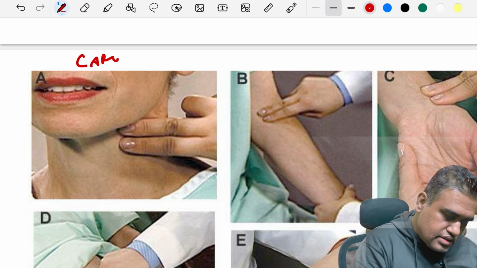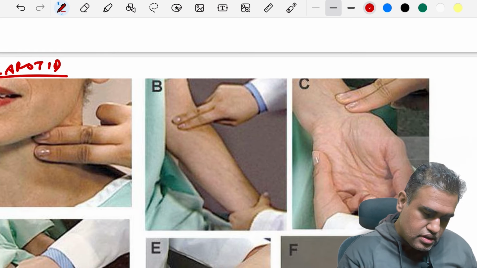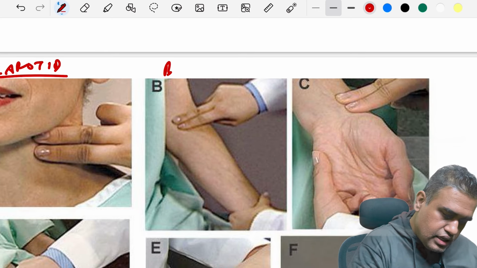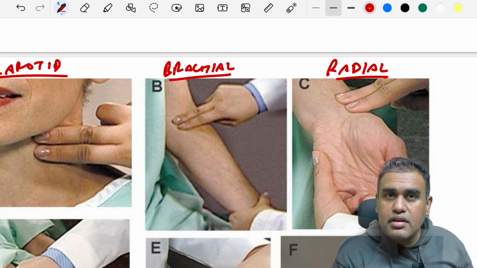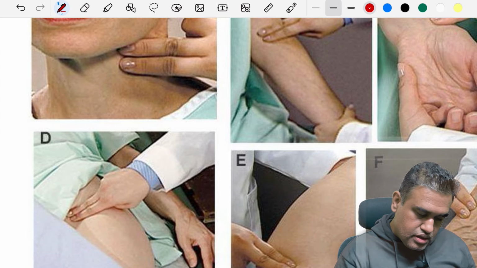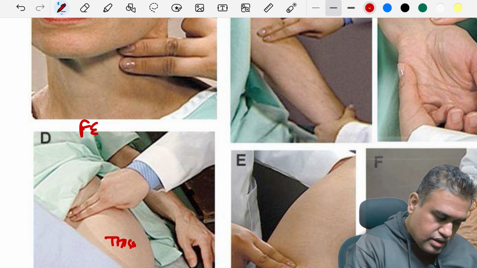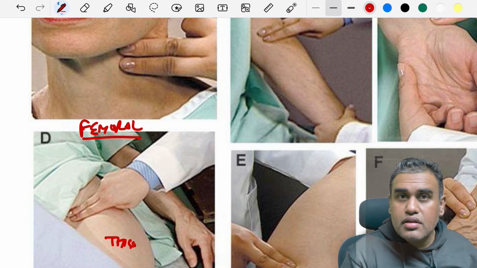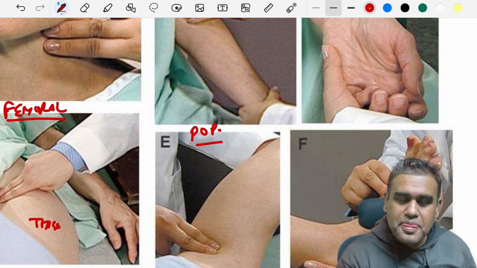I hope we can easily answer. There is a carotid pulsation over here, right? And coming to figure B, here the brachial artery is being palpated. Option C, easily recognizable, is the radial artery being palpated. Option D, there is a thigh region over here, and this is the femoral artery that is being palpated. Then over here, popliteal fossa, so the artery is the popliteal artery, right?